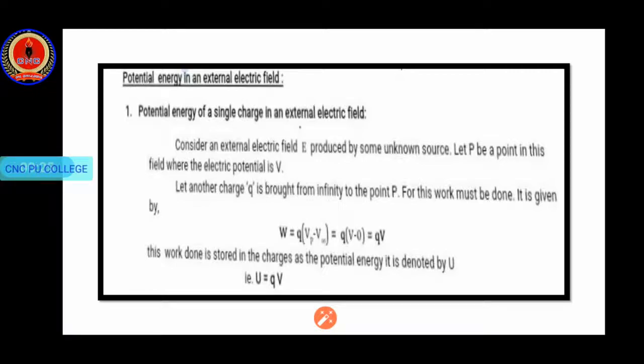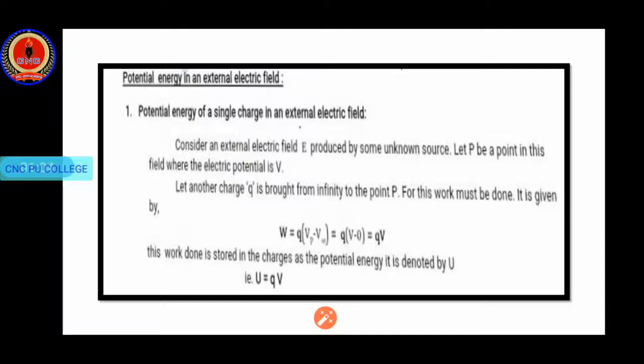That means already there will be some field due to some unknown charge. Initially, we considered that work done in bringing the first charge would be 0. But here, let us choose a point lying in the field produced by some unknown source charge. So already there is some external electric field. Potential energy of a single charge in an external electric field: in order to bring even the first charge, we have to do some work, because there is already some electric field, which means there will be some opposition. So work is required even to bring a first charge or a single charge.